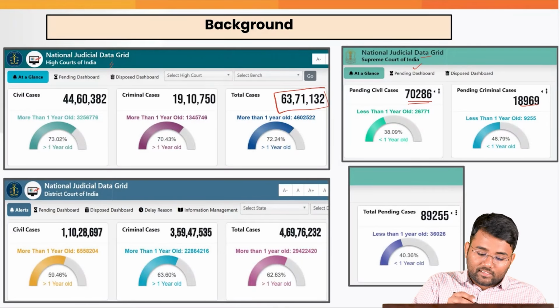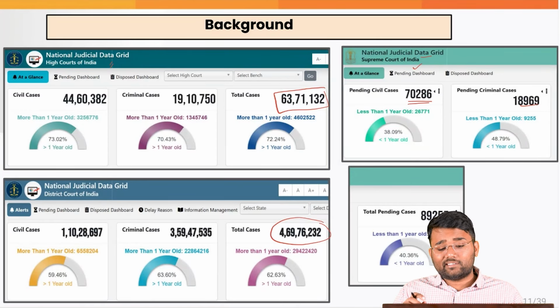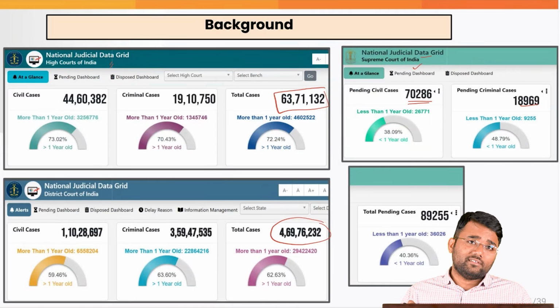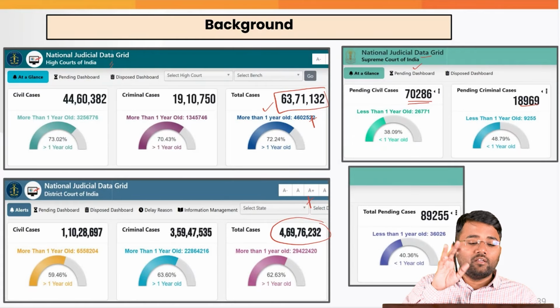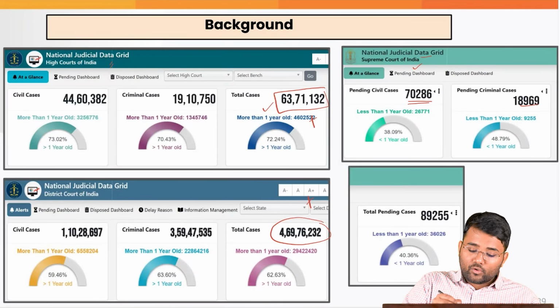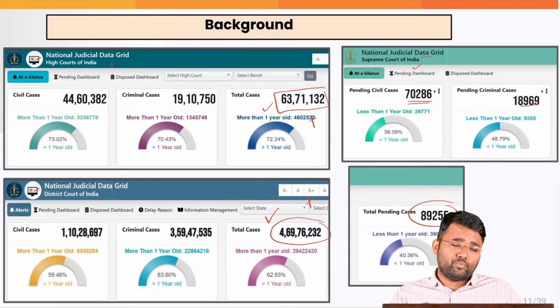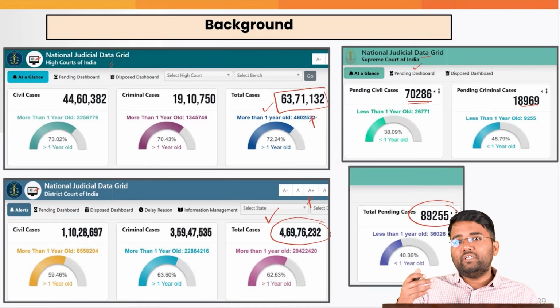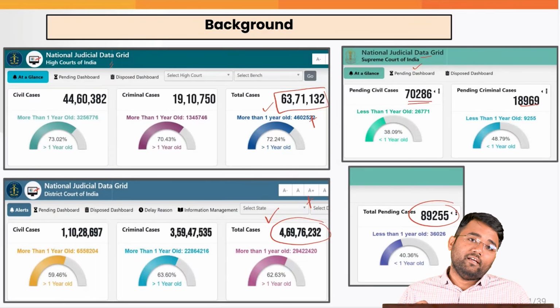Similarly, for the district courts, there are more than 4,69,76,232 pending cases. So, if you include all this pendency, more than 63 lakhs in high courts, more than 4 crores in district courts, and more than 89,255 in the Supreme Court, all this culminates into more than 5 crore cases pending across different courts in India.